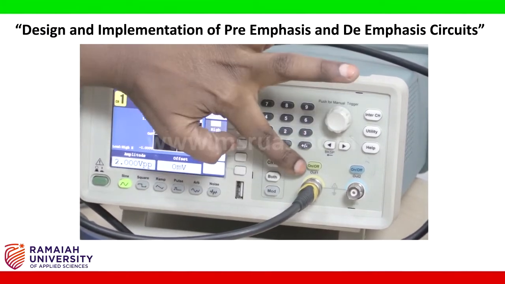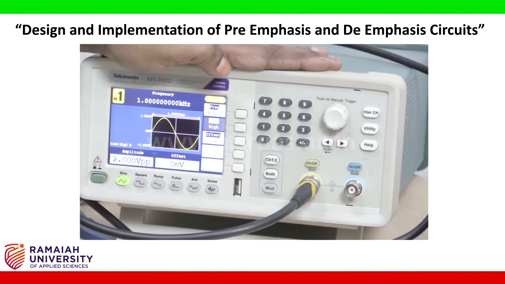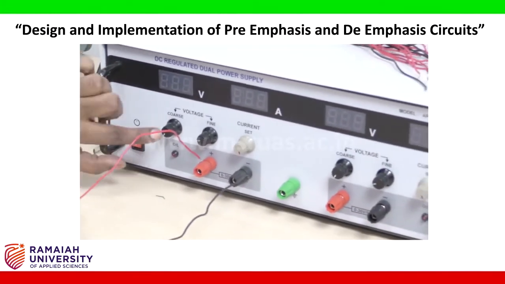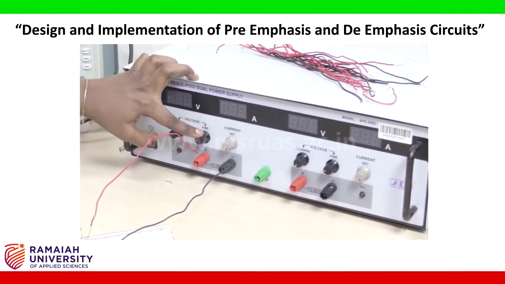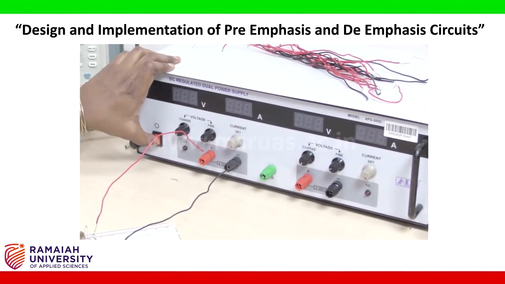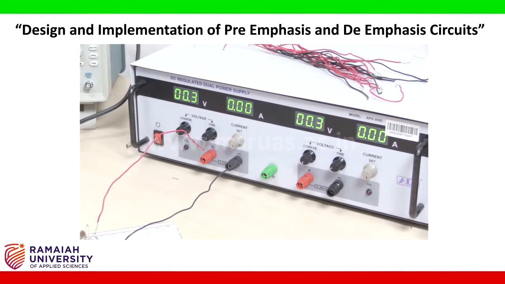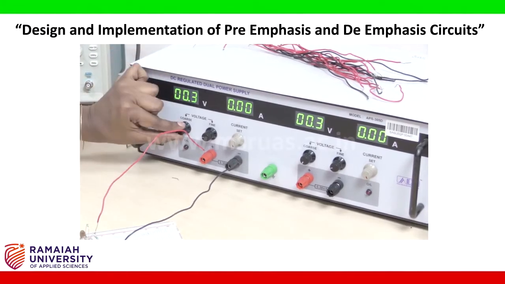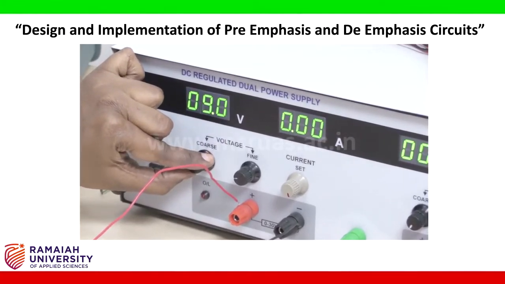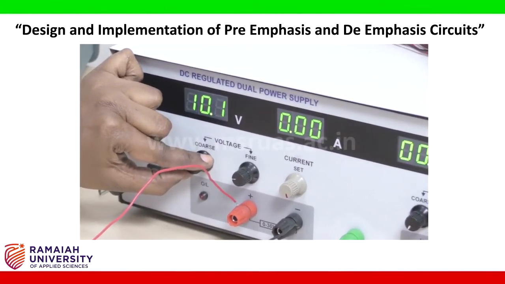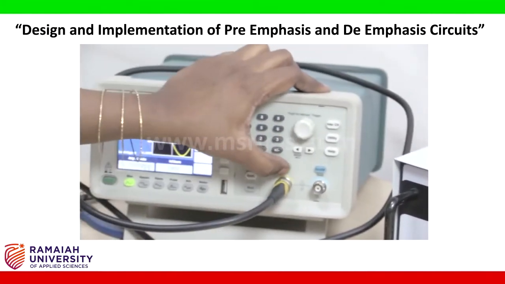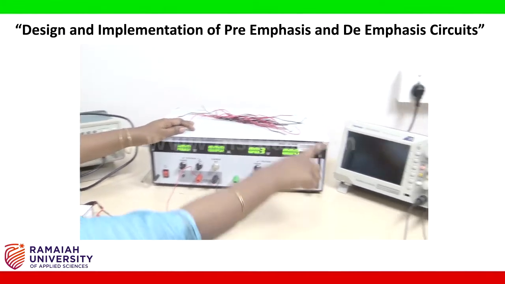Now, before switching on this button, make sure that your power supply is on. So, switch on the power supply. Adjust the coarse and fine voltage buttons. Current setting should be maximum. So, switch on. Change this to 10 volts. Now switch on this AC signal, then switch on the CRO.